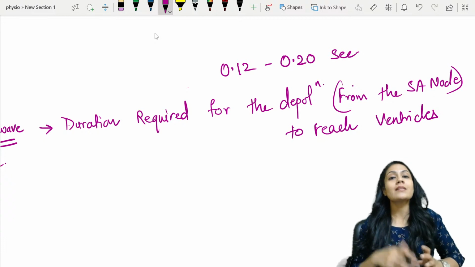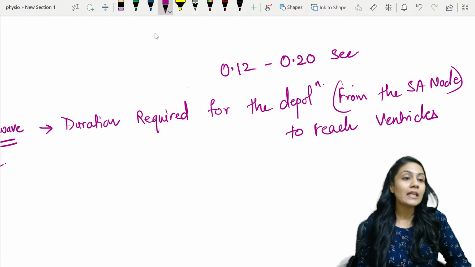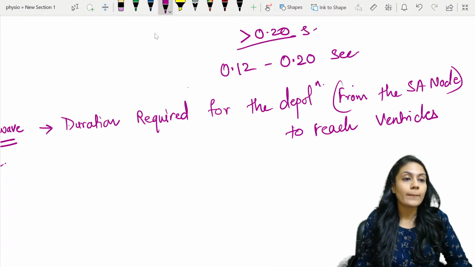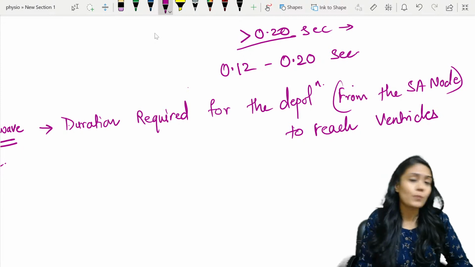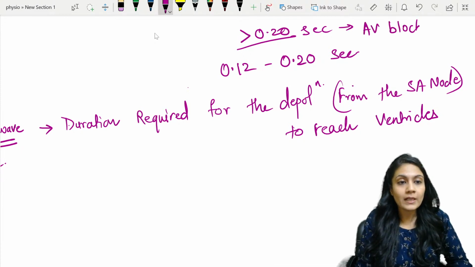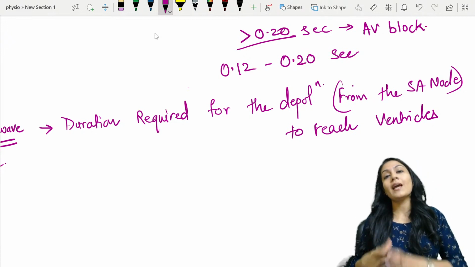ओके, अगर इससे ज्यादा टाइम लग रहा है, if it increases more than 0.2, we are going to say that there must be some abnormality, some obstruction is happening. We are going to call it AV block. Usually the problem is in the AV node.